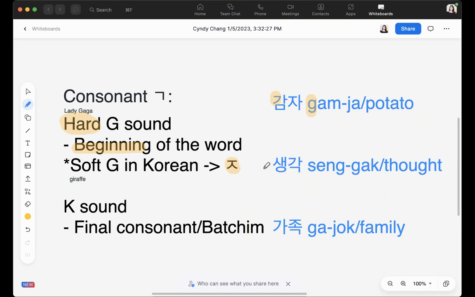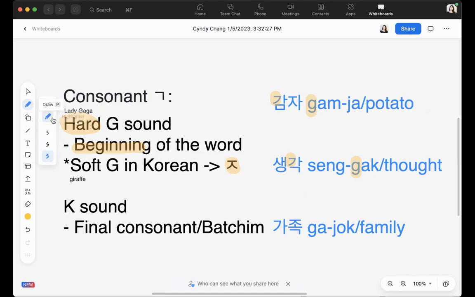Let's look at the second example. We see in 생각, which means thought, we spot another consonant g at the beginning of the word, 생각. So we're romanizing with a G instead of K.